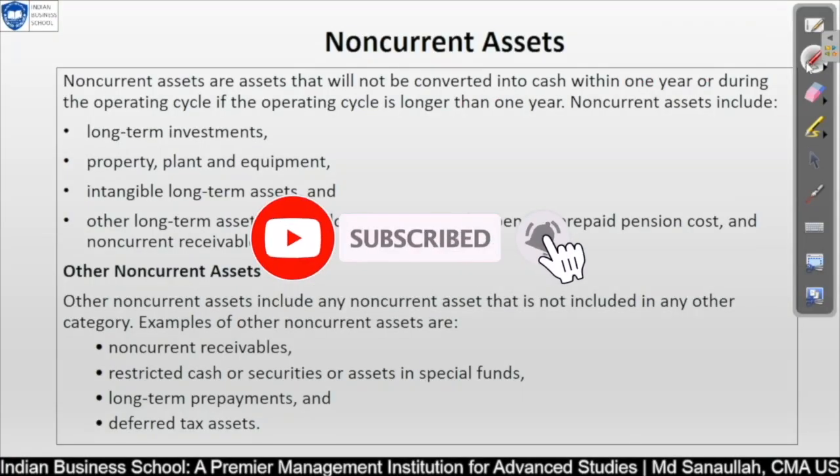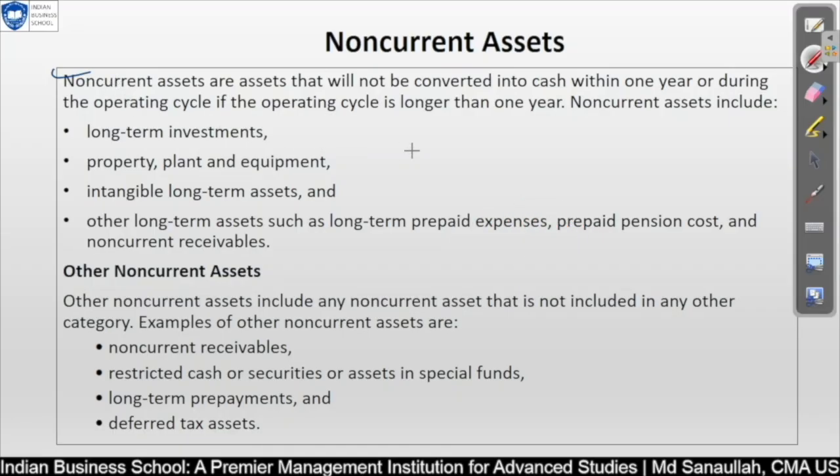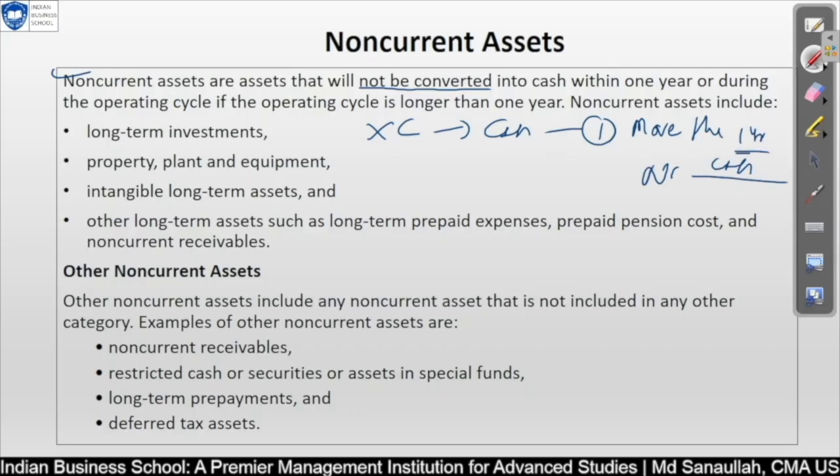Now we have non-current asset. I think we have already discussed enough while explaining the current asset. A non-current asset will not be converted into cash within 1 year. It will take more than 1 year to convert into cash. That is why it is called non-current asset.